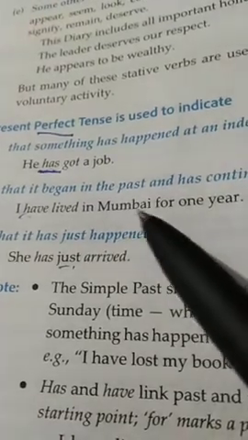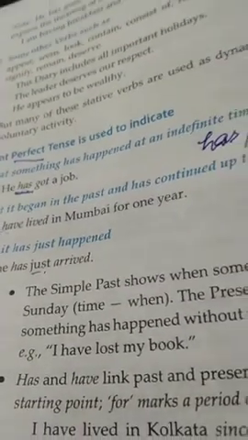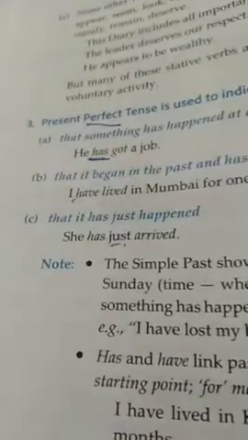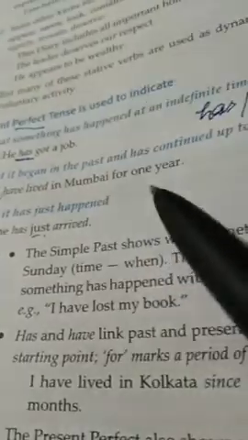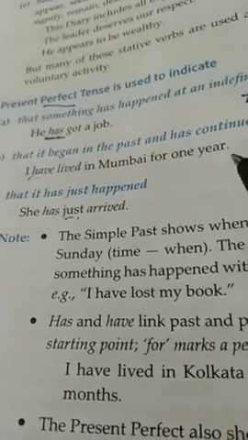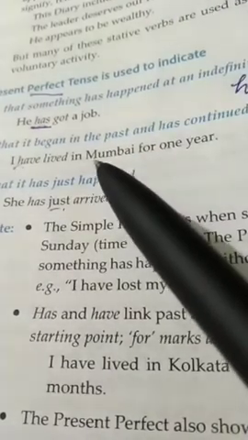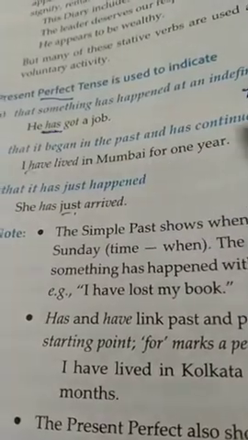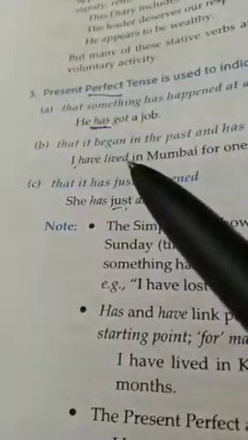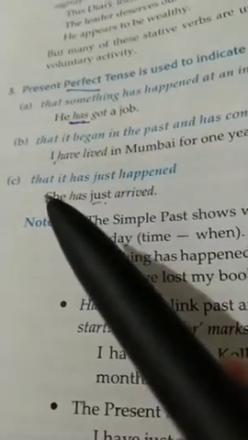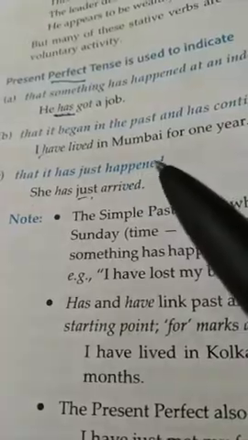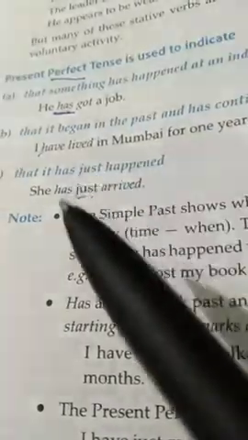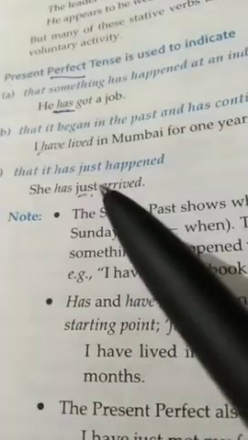Second case is that it began in the past and has continued up to the present time. I have lived in Mumbai for 1 year. It began in the past and continued in the present time. In the next example you can see that it has just happened. So just then this action had happened.